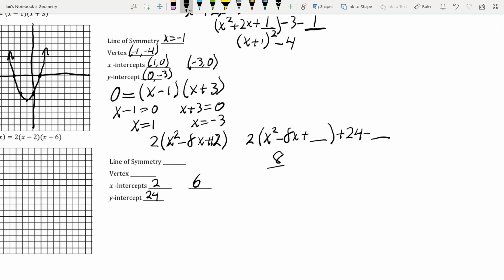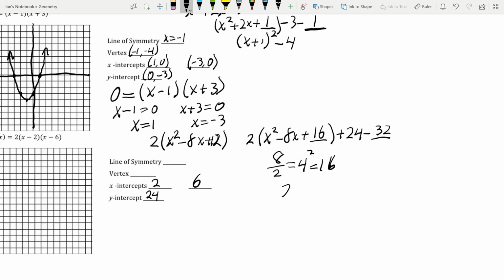So we're going to get 8 divided by 2 is 4. Square that, we get 16. So we plug that 16 in here and here. Oh, sorry, that should be 16 times 2. So that should be a 32 out here.